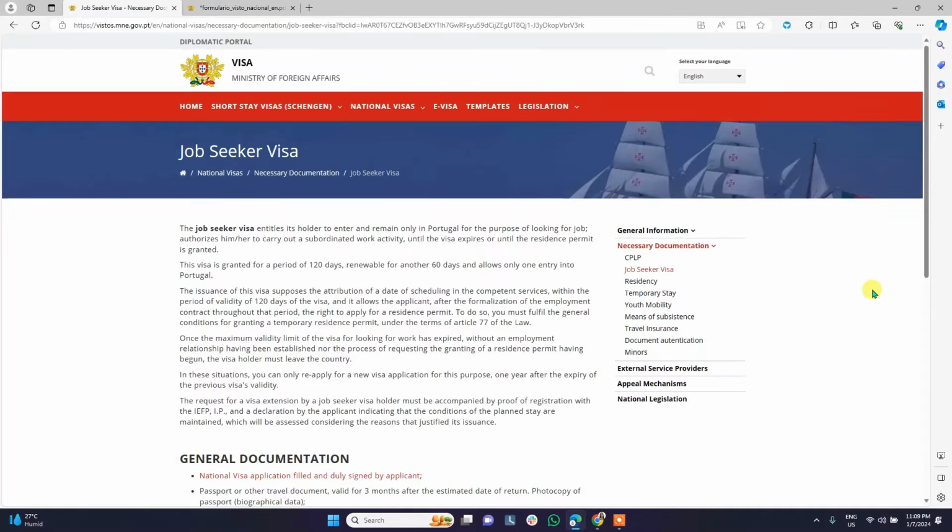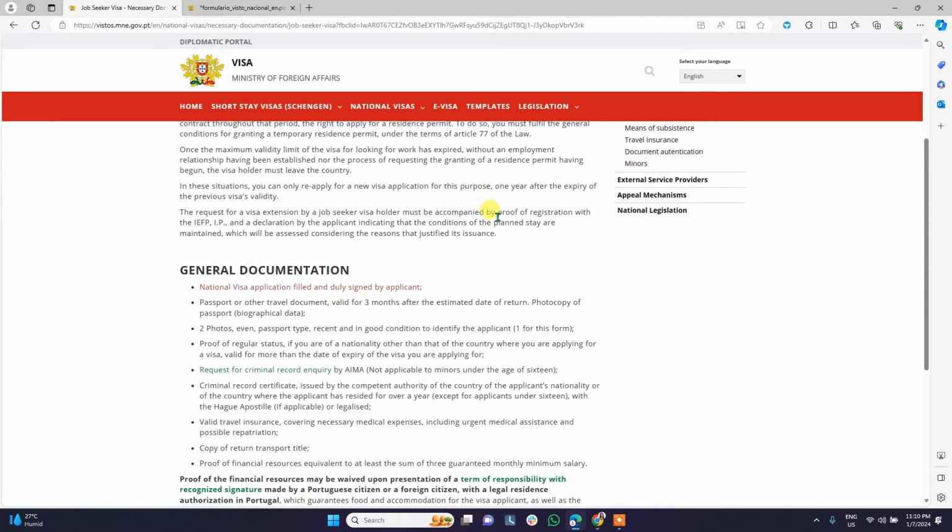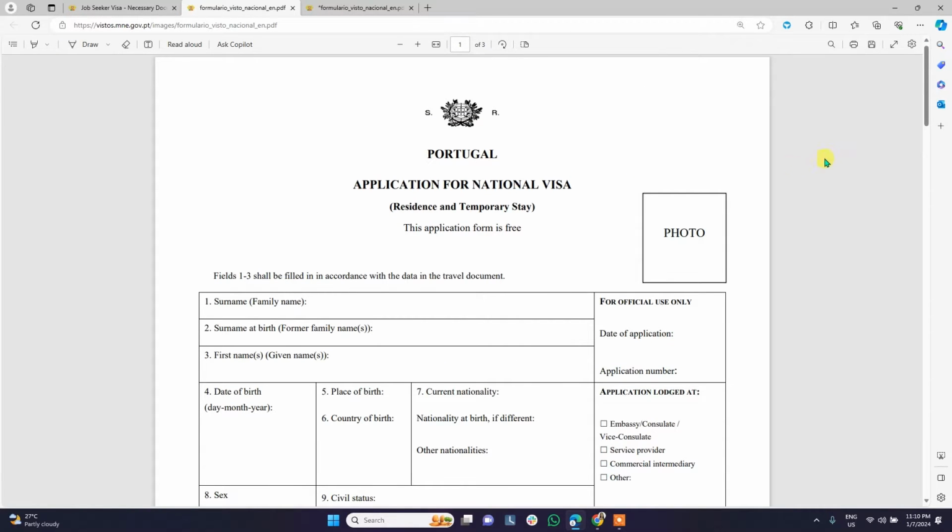This is the website of the Ministry of Foreign Affairs Portugal, and these are the instructions and the requirements of the job seeker visa. If we go down here, we'll find the general documentation. Just click the national visa application form, and this form will open up for us. This is a 3 page form that we need to fill out as part of our application for the job seeker visa.